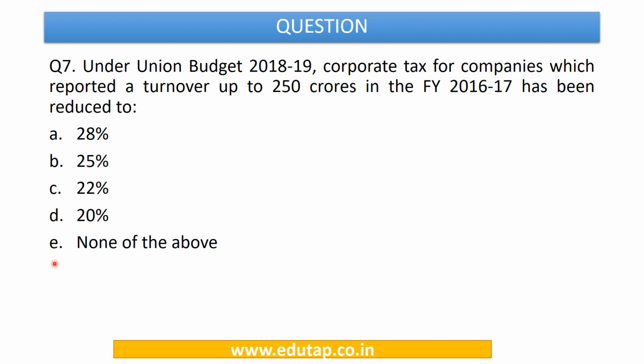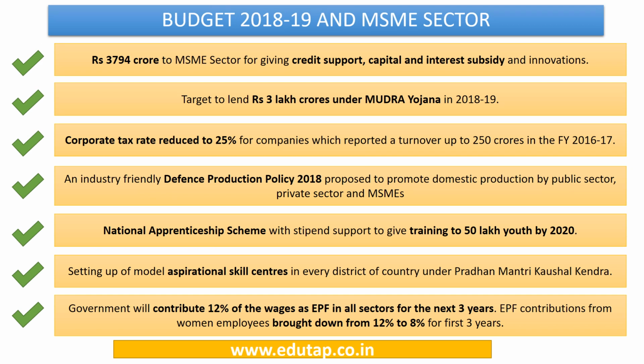Now this very important announcement has been made in the Union Budget, and it has been announced that the corporate tax for the companies which have a turnover up to 250 crores has been reduced, and we are being asked to how many percentage points it is being reduced. Now for answering this question, we must be aware of the initiatives which have been announced in the Union Budget 2018-19 for the MSME sector. So rupees 3,794 crores have been devoted towards the MSME sector for the purpose of giving them credit support, capital and interest subsidy.